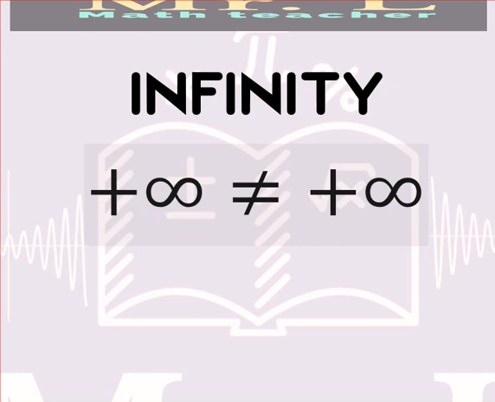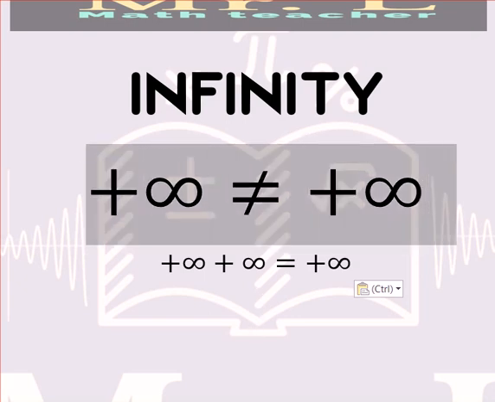All we know about infinity is that it's a very big quantity, or negative infinity, same thing, it's a very small quantity. One of the most important properties of plus infinity is that if you add two infinities, plus infinity and plus infinity, the result will also be plus infinity. And this statement can also help us understand the previous fact that plus infinity is different than plus infinity, and that plus infinity is not measurable.